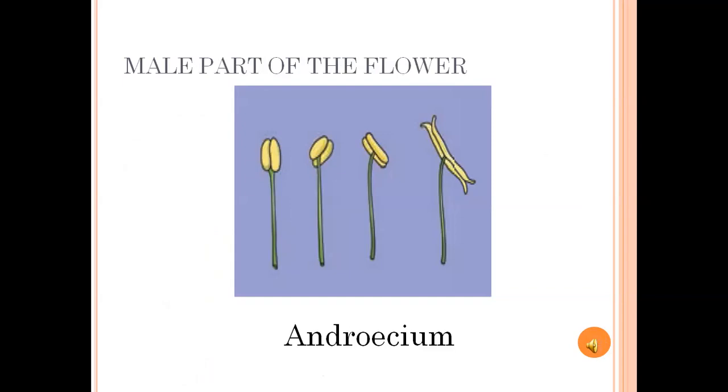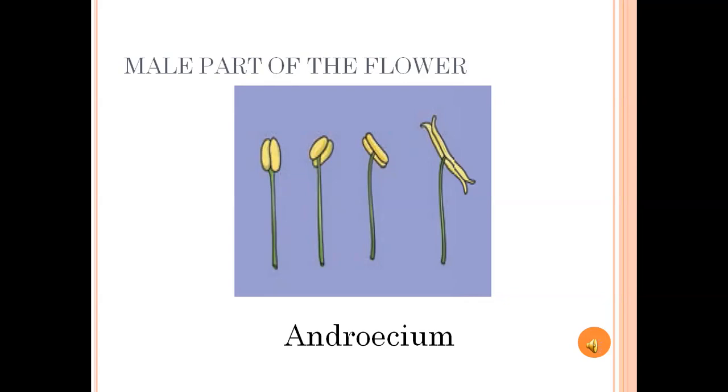In hibiscus, we can observe a long tube on which many stamens are arranged. This ring or whorl of a flower is called androecium. The male part of the flower is androecium. This picture is androecium, the male part of the flower.